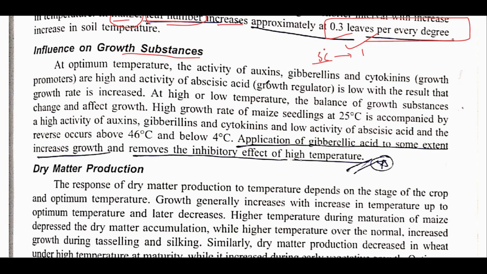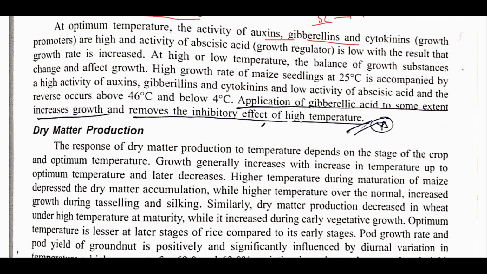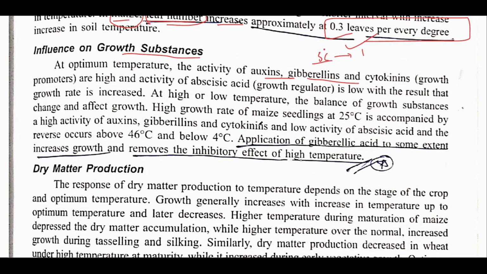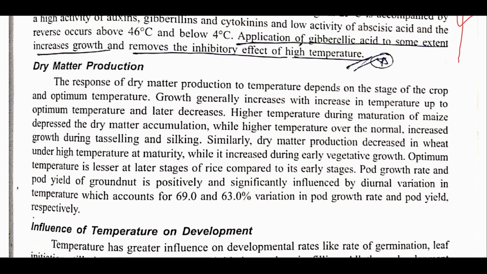Now influence on growth substances, this is basically the effect of temperature on various phytohormones like auxin, gibberellin, cytokinin and others. Basically as temperature increases up to a particular level, the activity of all these will increase to a certain level. After that it would have no effect. One important part is that gibberellic acid to some extent increases growth and removes the inhibitory effect of higher temperature. Means if gibberellic acid is present, then the inhibitory effect of higher temperature on the plant can be minimized.